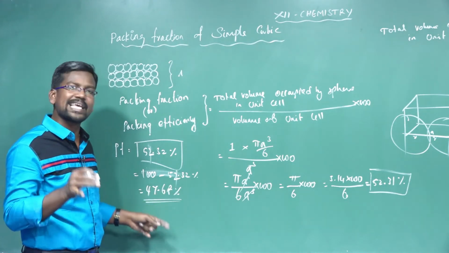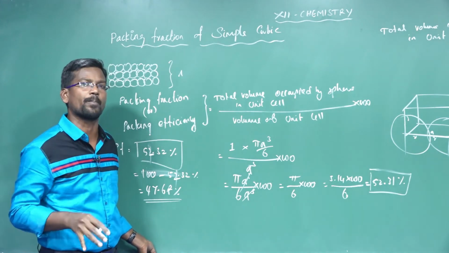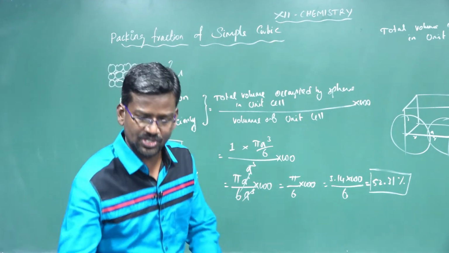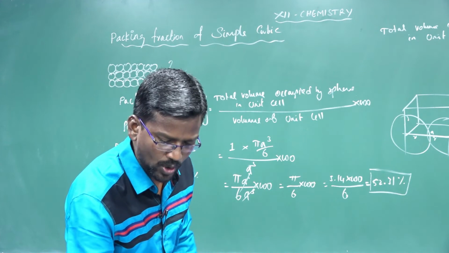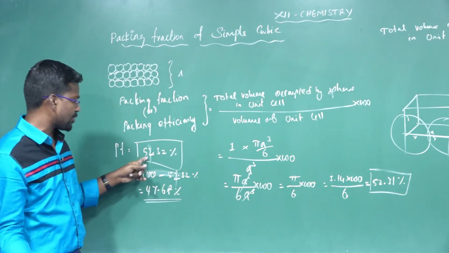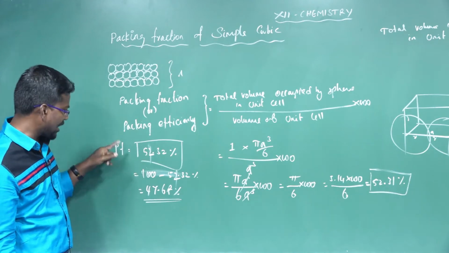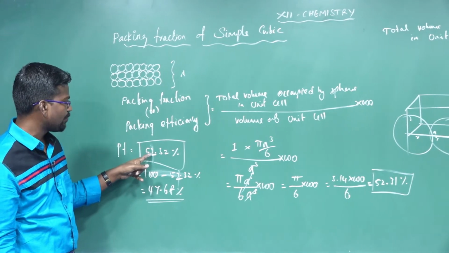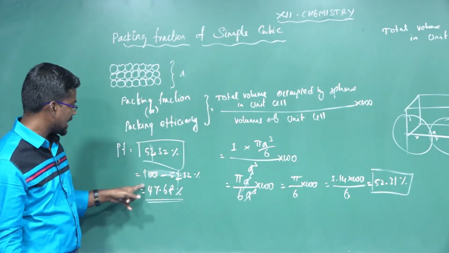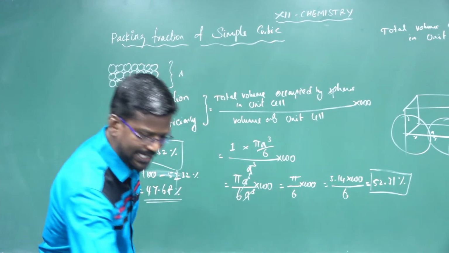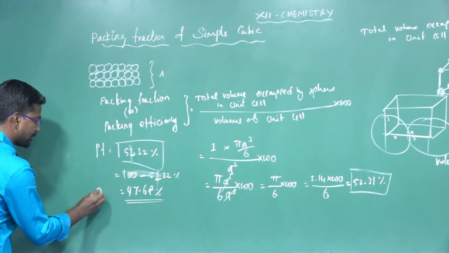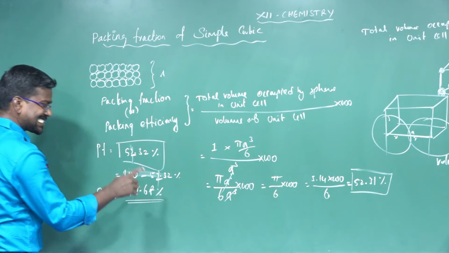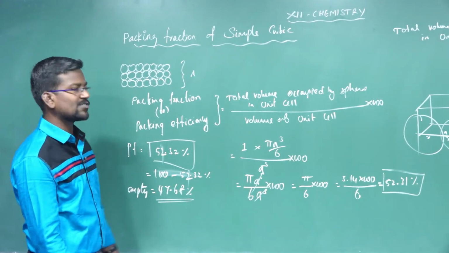So 47.68 percentage is vacant space in simple cubic system. That vacant space is otherwise called the voids. The occupied sphere of the simple cubic is the packing fraction, or packing efficiency, of simple cubic, which is equal to 52.32 percentage. The empty space of simple cubic is equal to 47.68%.